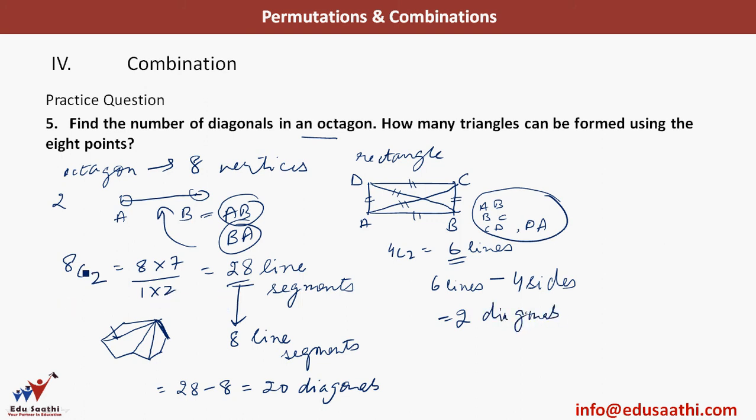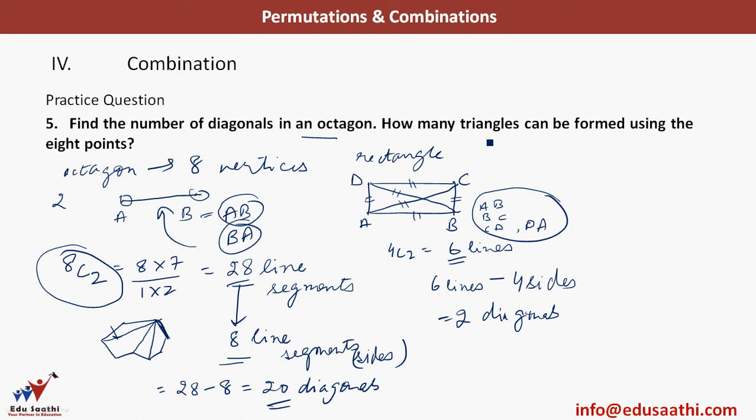This is the same thing we've done here with the octagon. 8C2, the total number of lines, minus 8 line segments, which are nothing but the sides here, and I get 20 diagonals. The simpler case was just to make you understand in case you did not understand the octagon directly. I hope it is now clear.